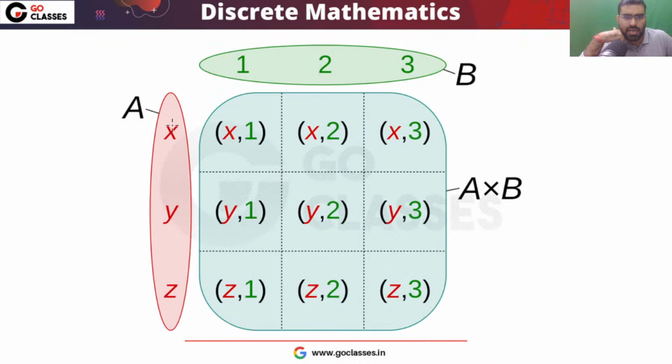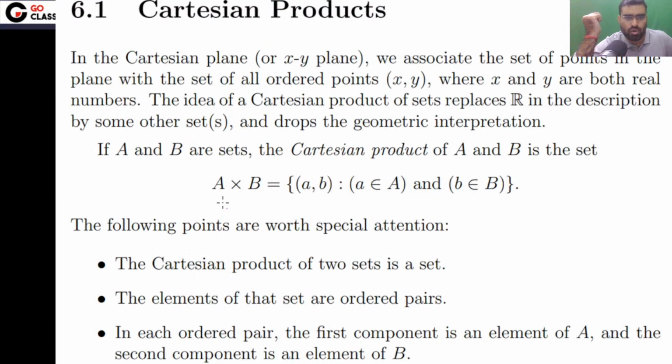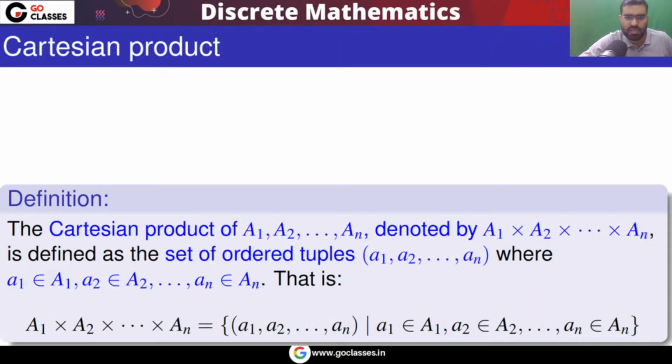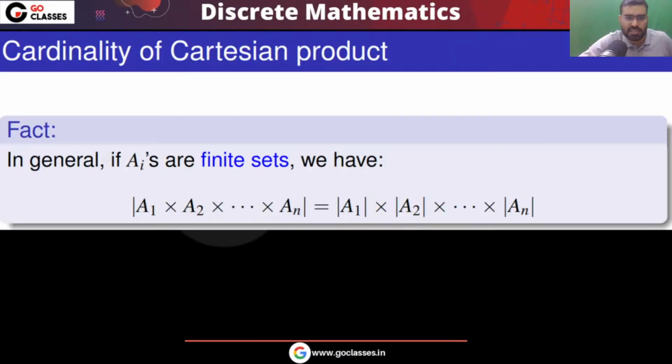If you have A and B, where A is {x, y, z} and B is {1, 2, 3}, then A cross B will be (x,1), (x,2), (x,3), (y,1), (y,2), (y,3), (z,1), (z,2), (z,3). This is the definition of cross product. So what is the cross product of two sets? If A and B are sets, then the cross product, the Cartesian product, is also a set which contains ordered pairs. The first element is coming from A, the second element is coming from B. Very simple. So this is the complete summary of our set chapter.